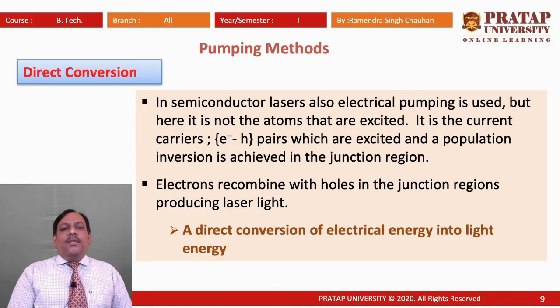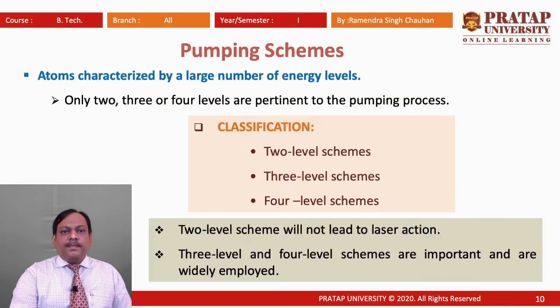When an electron recombines with a hole, energy is released in the form of a photon, and these photons amplify and produce a laser beam. That we will talk about in the working of the semiconductor laser when we discuss that topic. So this is direct conversion.